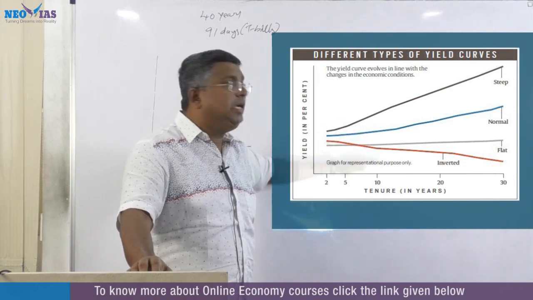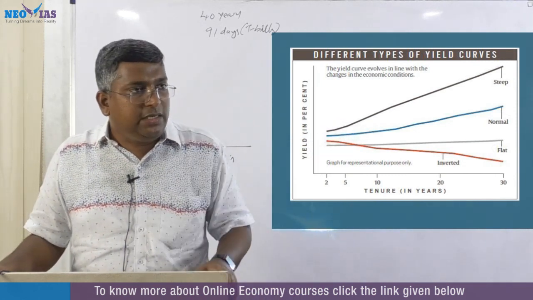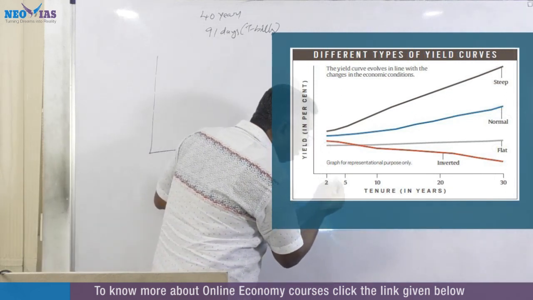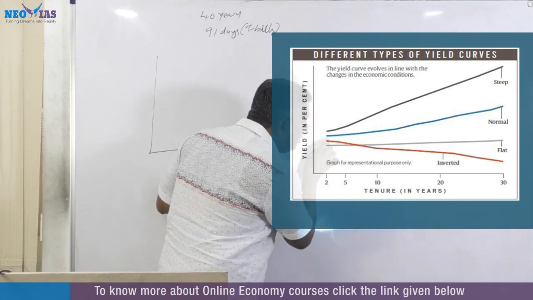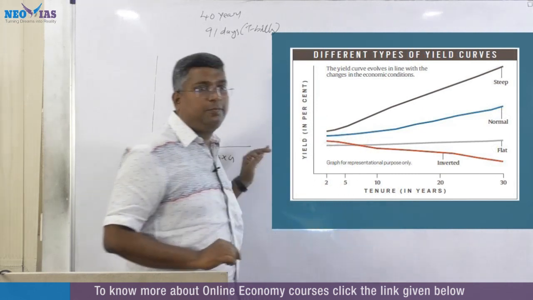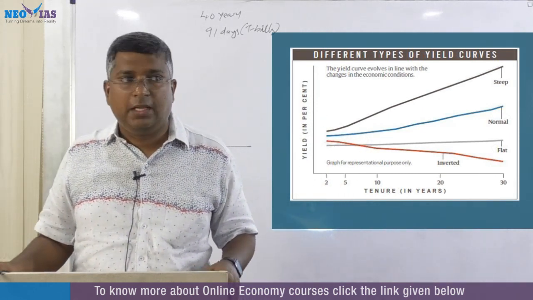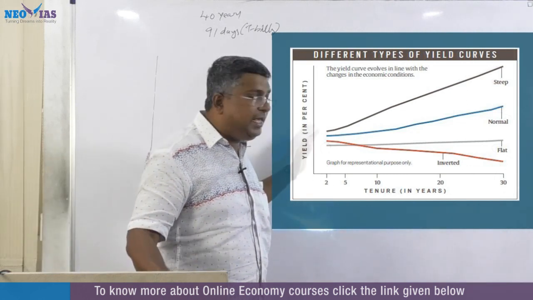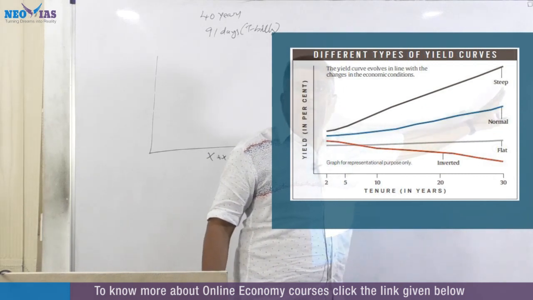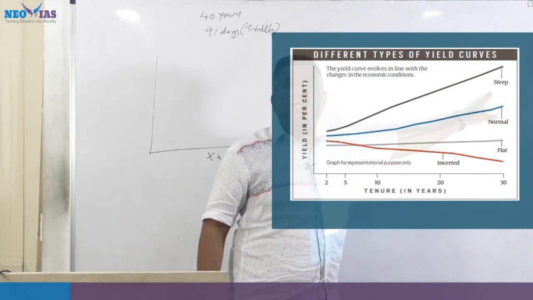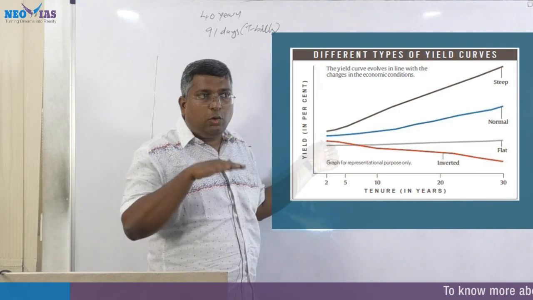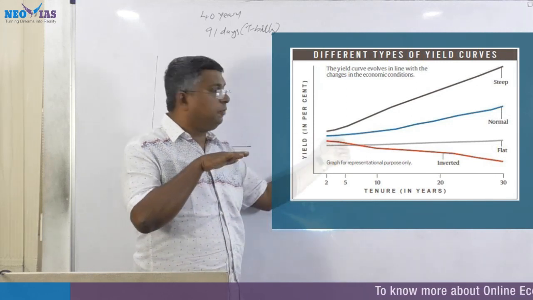In a normal yield curve, one feature is very important: as the tenure goes higher, the yield also increases slowly. So one thing is clear: in a normal yield curve, the longer dated government security will have a higher yield than the shorter one.